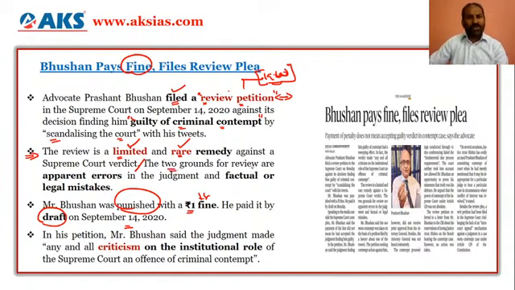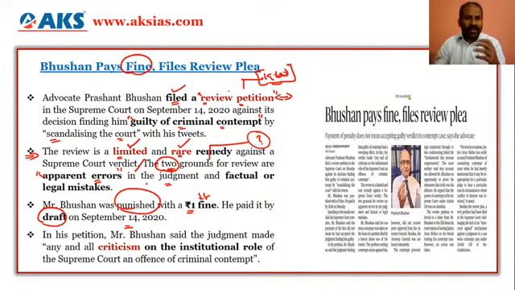And the two grounds for review are, on what grounds? So we are looking in depth at why Prashant Bhushan has filed a review petition. First, when you are not happy with the Supreme Court, no doubt it is a very limited and rare remedy which the individual would be asking from the Supreme Court, and he has filed a review petition on two grounds. What are the two grounds? That there are apparent errors. So the civil rights lawyer is saying that there are errors in the judgment. Look at it.